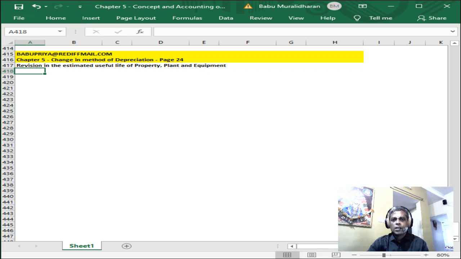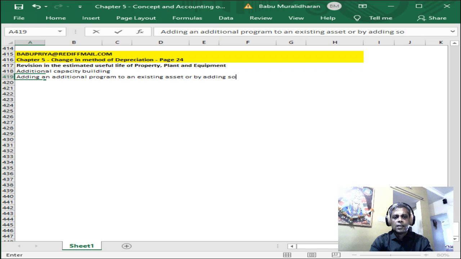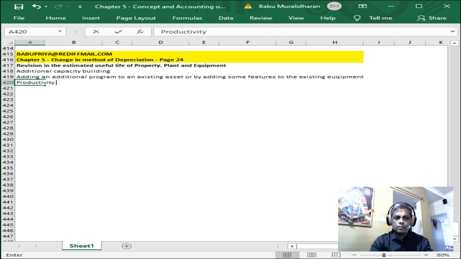When the machine is put into use, there can be additional capacity building, by adding an additional program to an existing asset, or by adding some features to the existing equipment. Productivity can improve, and also the units that get produced.